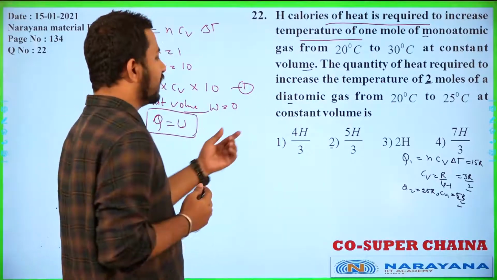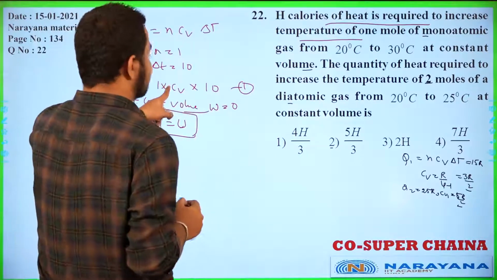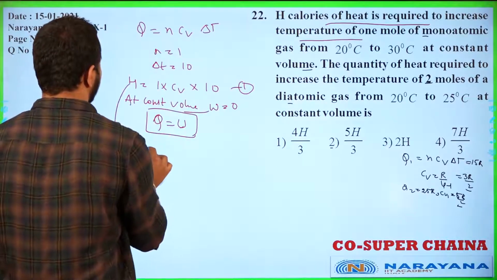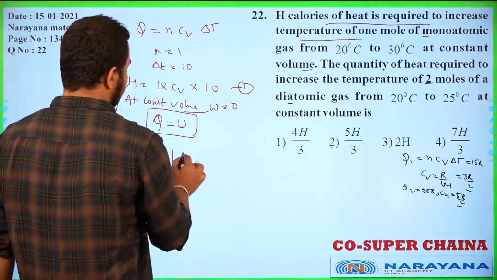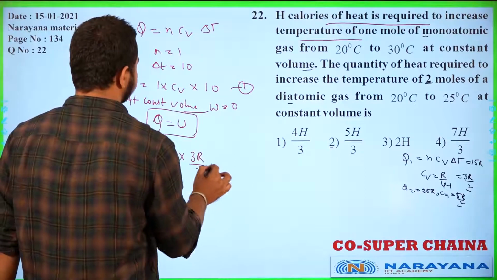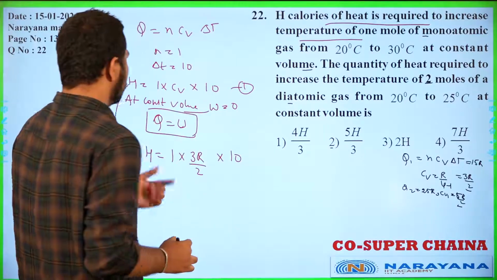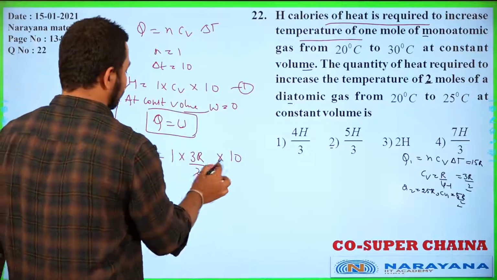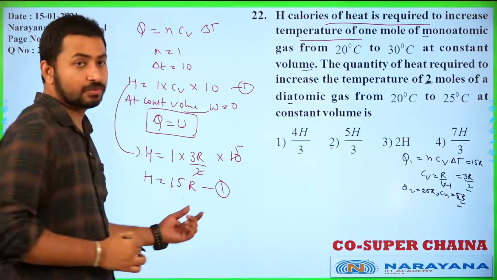So now we have diatomic gas here. For the monoatomic gas, you can substitute the Cv value as 3R by 2 into 10. So from here we will get H as 15R. I name this as equation number 1, student.